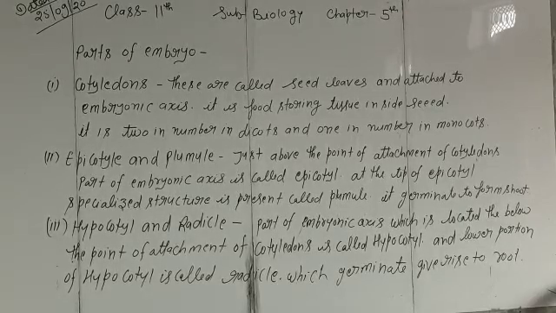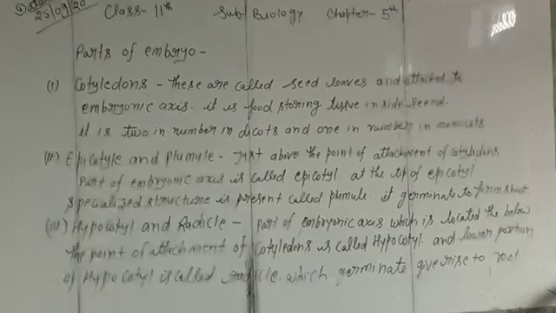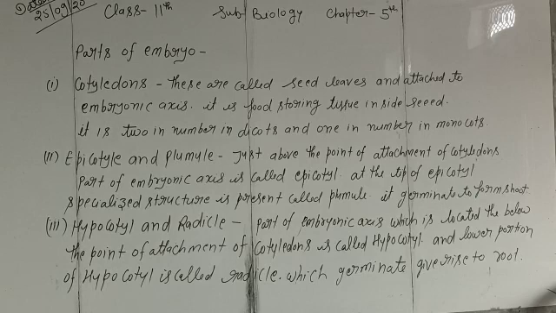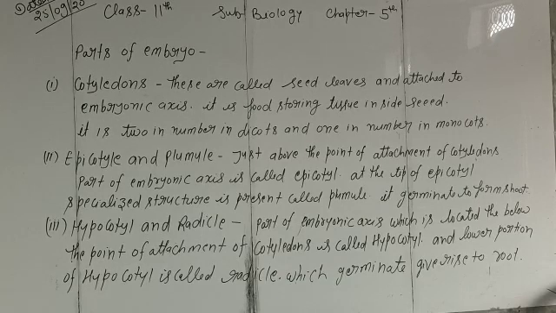The embryo mainly consists of three parts: cotyledons, plumule, and radicle. Epicotyl and hypocotyl are also parts of the embryo, which represent the plumule and radicle tissue regions of the embryo. Cotyledons, you can call them the grains, the grains that you see in any seeds or fruits. Cotyledons are the seed leaves and are attached to the embryonic axis.